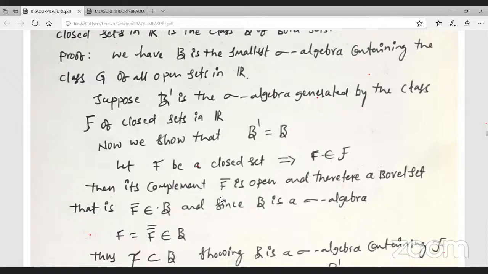Therefore it is a Borel set clearly. Here B is the set of all open sets, and its complement is the set of all closed sets. Therefore we have a definition for open sets only, and its complementation. Observe here, an open set belongs to the Borel sets.